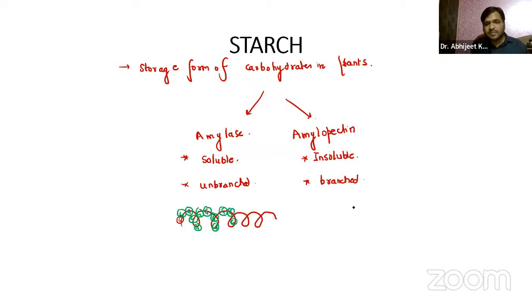Whereas amylopectin is branched. So that is the simplest difference between amylose and amylopectin. Amylose is soluble and unbranched, amylopectin is insoluble and branched.